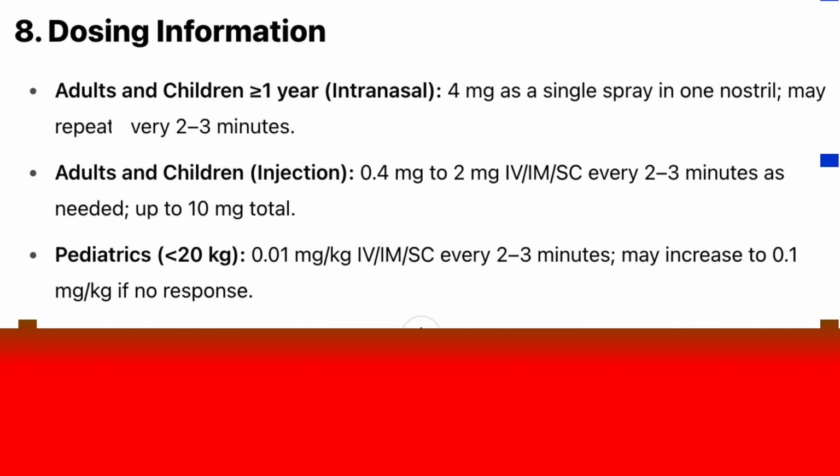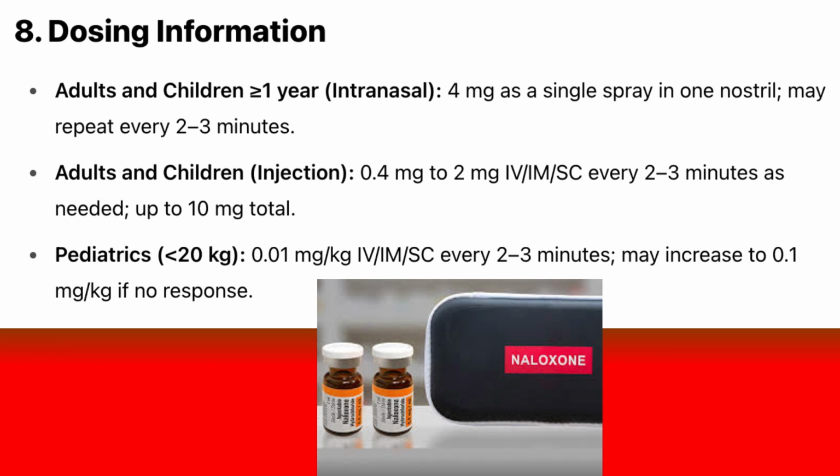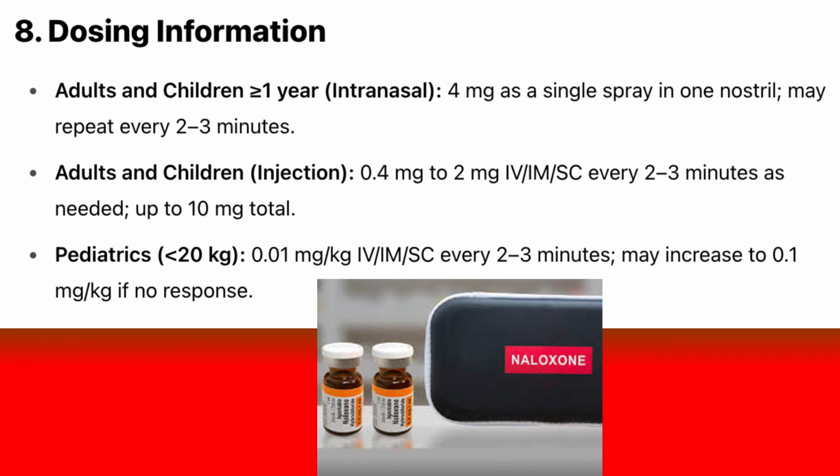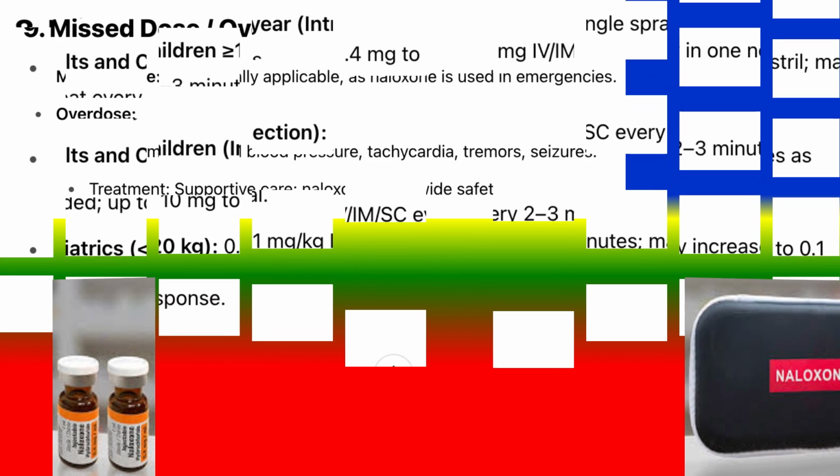8. Dosing information. Adults and children over 1 year, intranasal: 4 milligrams as a single spray in 1 nostril, may repeat every 2 to 3 minutes. Adults and children, injection: 0.4 milligrams to 2 milligrams IM/SC every 2 to 3 minutes as needed, up to 10 milligrams total. Pediatrics under 20 kilograms: 0.1 milligram per kilogram IM/SC every 2 to 3 minutes, may increase if no response.